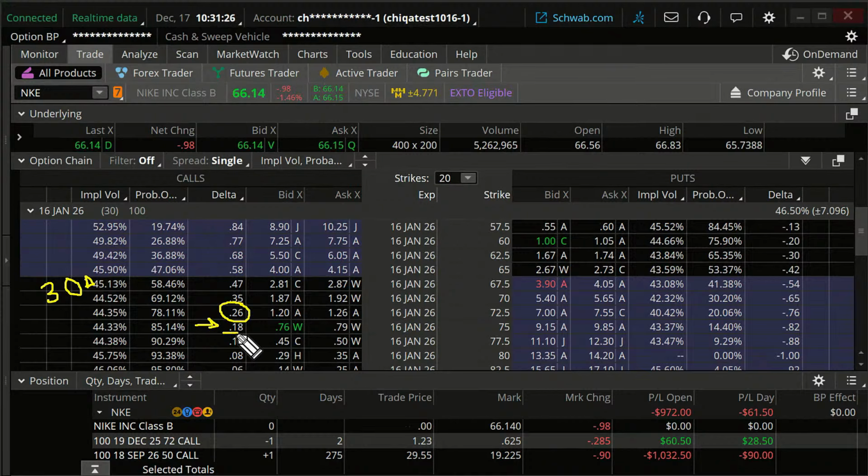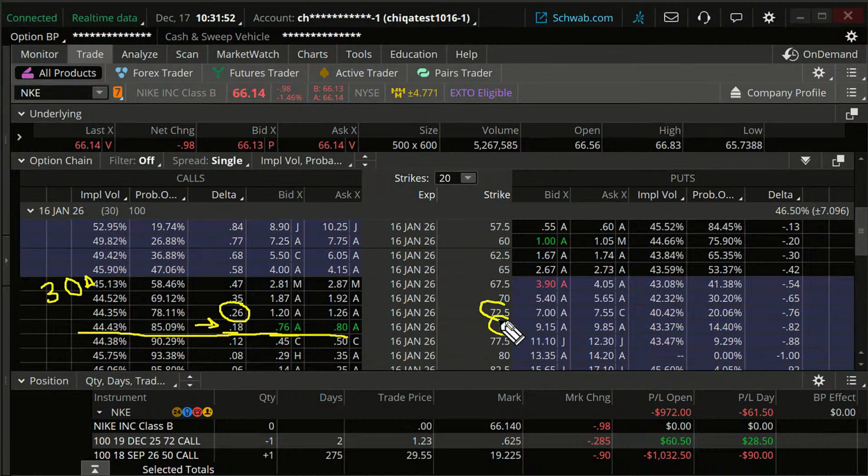That means it's less likely this is going to go in the money, which is what we don't want it to do necessarily from this standpoint. Although if it does, it means the long contract would be doing pretty well. But our premiums are a lot less on this. So if you want to take more of an approach where it's less likely to go in the money, willing to take less money on it, then maybe you'd go out to the 75 strike.